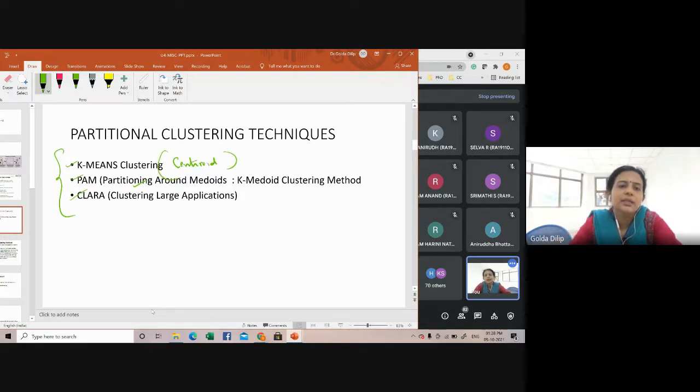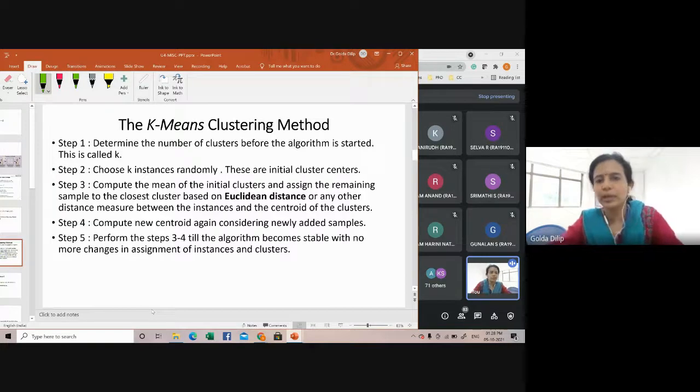The second one is called the k-medoid technique. Here, each cluster is represented by one of the objects located near the center of the cluster. The other one is all about average. Then you have a technique for clustering very large applications called CLARA. Today's class we will look into the k-means clustering technique.